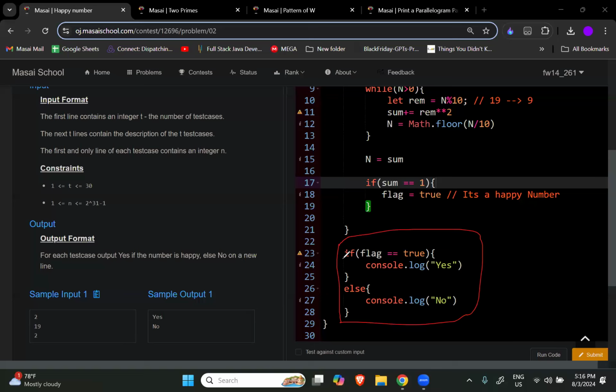Very good, some of you are writing it. Nice. What if I tell you that these 6 lines we are wasting? We can do this thing in only one line. Let's see how.